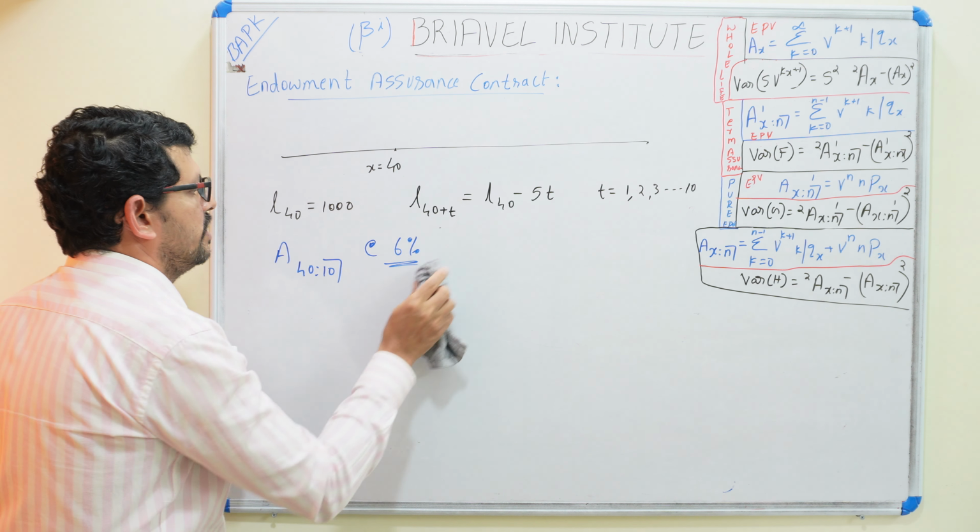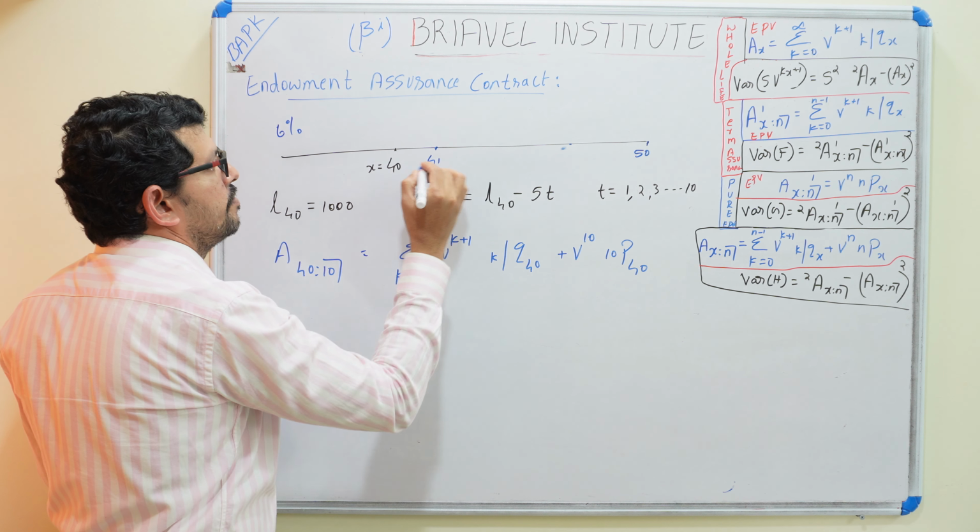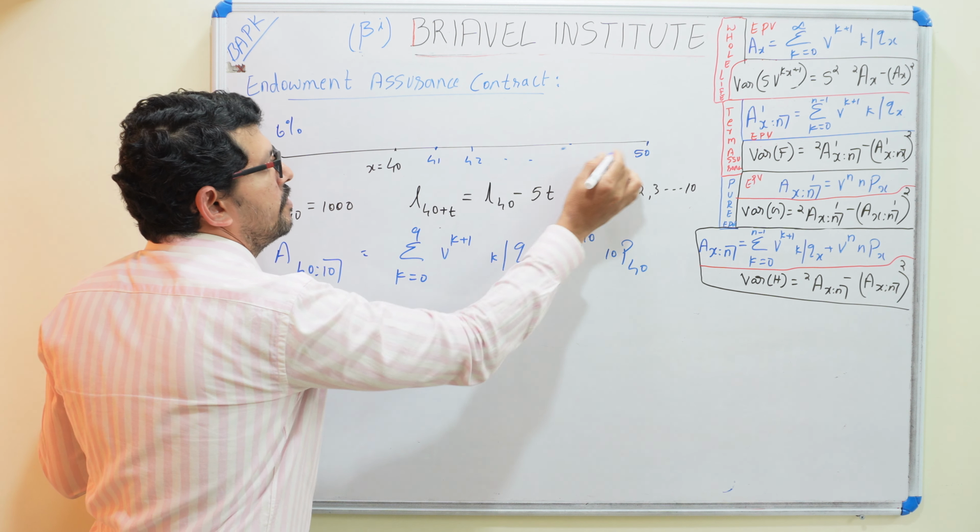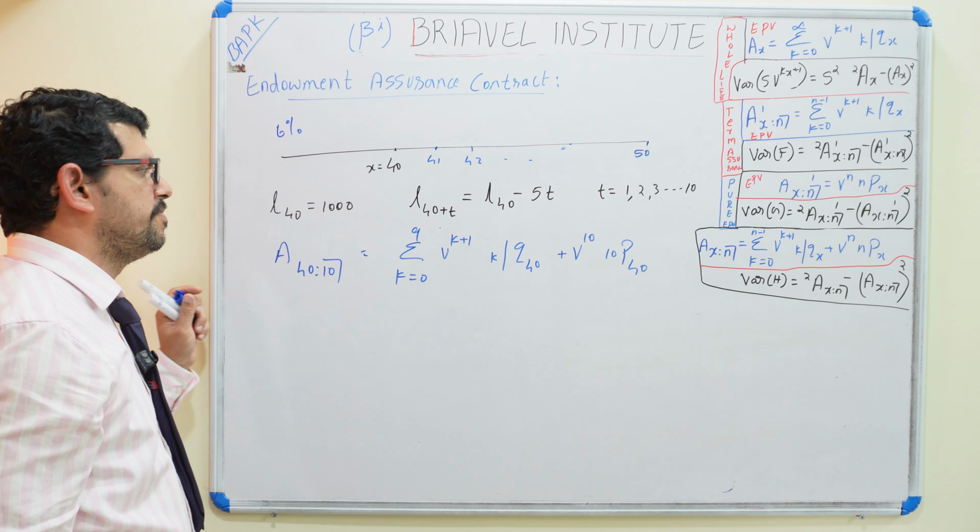So this is the expected present value, calculated with the present value at 1 year. Here it is 50 years. At 50 years we are taking the contract, and here it is 41, 42, like that up to 50 years. Age is becoming 50 years.